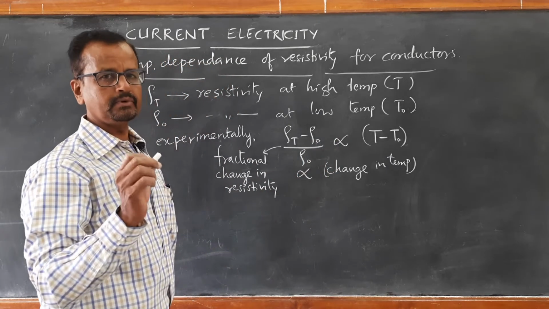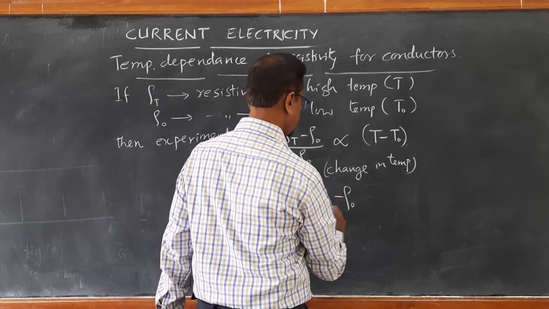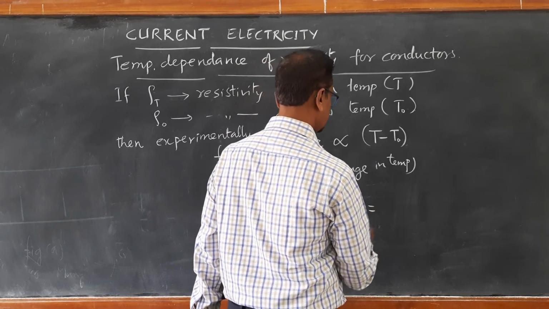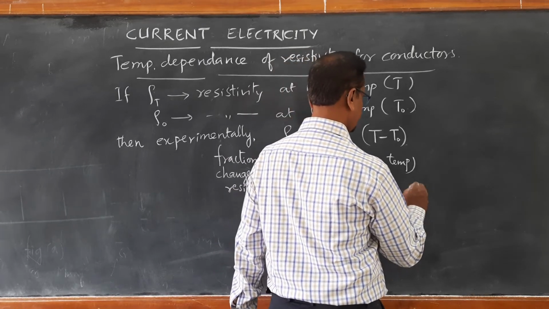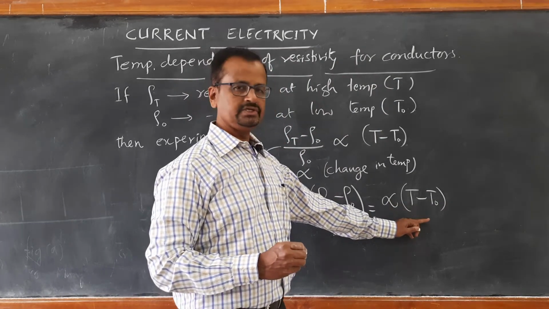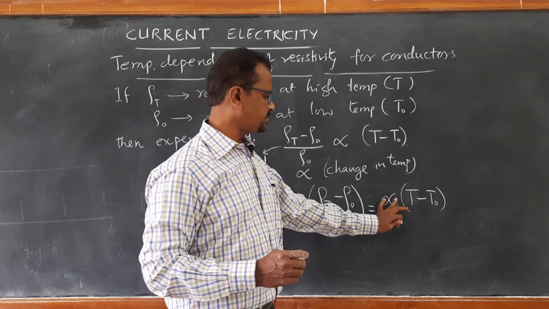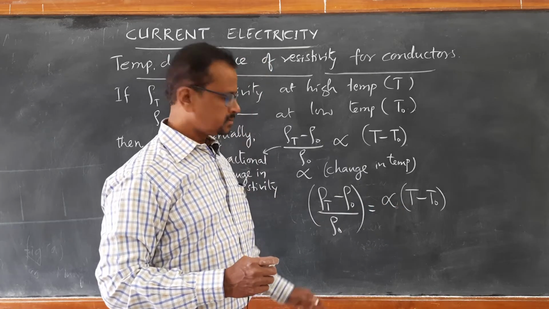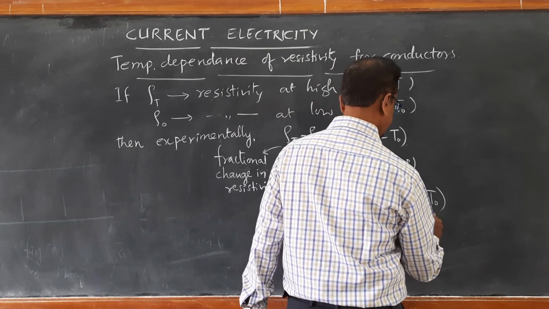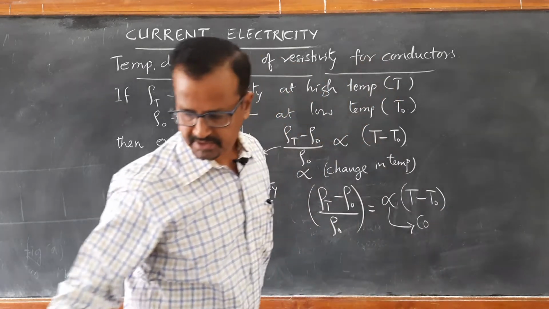Now, if you take out this proportionality sign, you will have to substitute one proportionality constant. Rho T minus rho 0 divided by rho 0 is equal to alpha times T minus T naught, where T minus T naught is the change in temperature delta T, and alpha is the constant of proportionality. This constant of proportionality is called the temperature coefficient of resistivity.